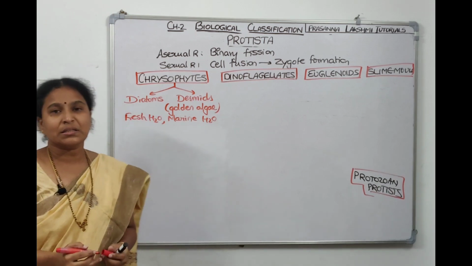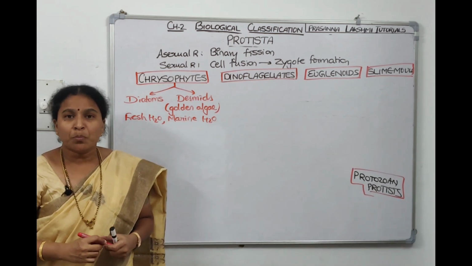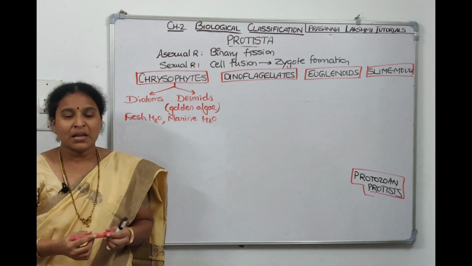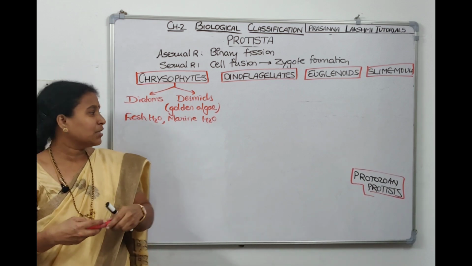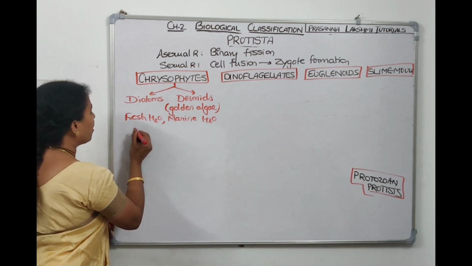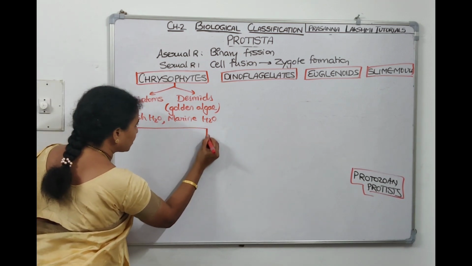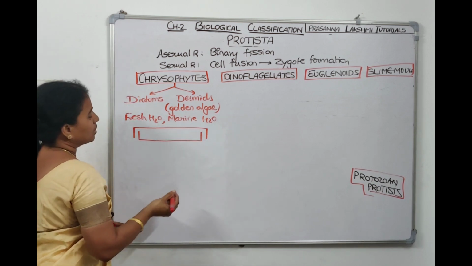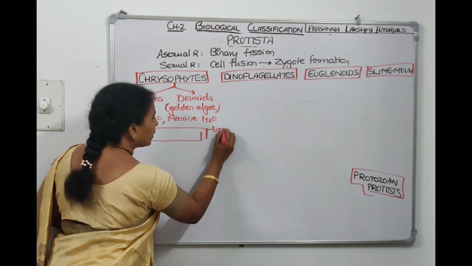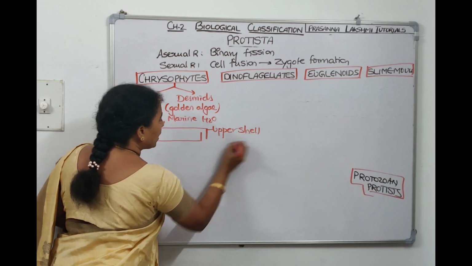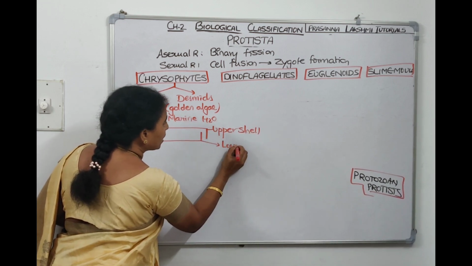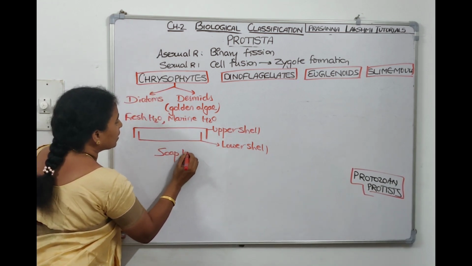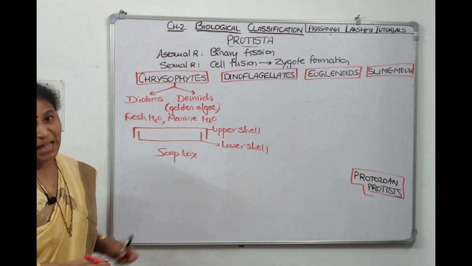Why is it called a diatom? The body of these diatoms will be like a soap box. It has an upper shell and a lower shell. Diatoms' bodies are covered by two halves. This is the upper shell and this is the lower shell. Isn't it appearing like a soap box? That's why we call it diatoms.